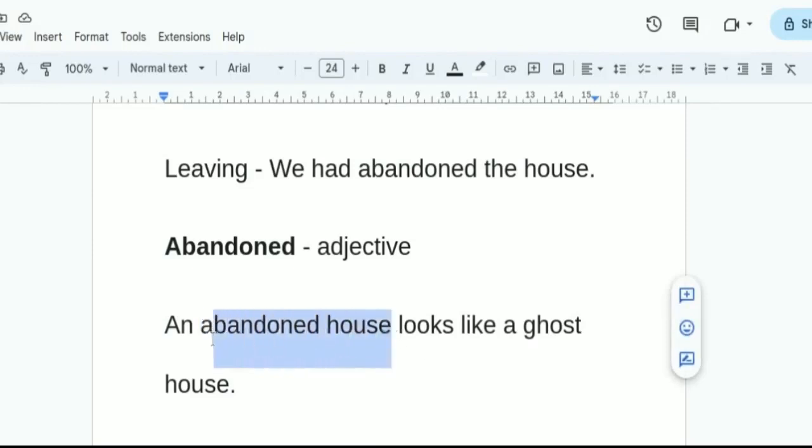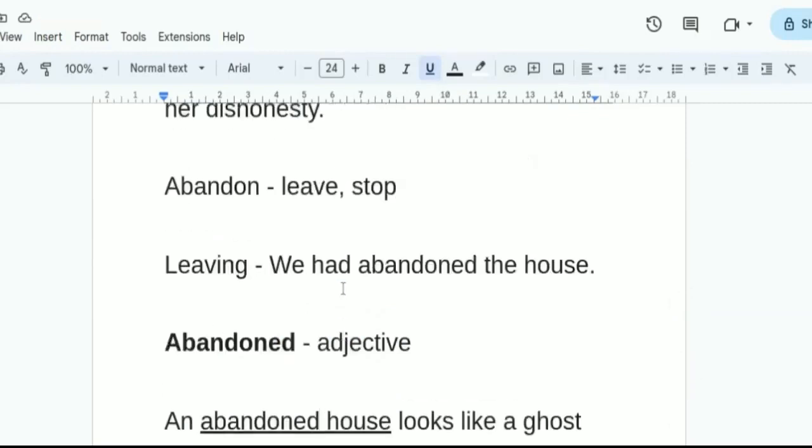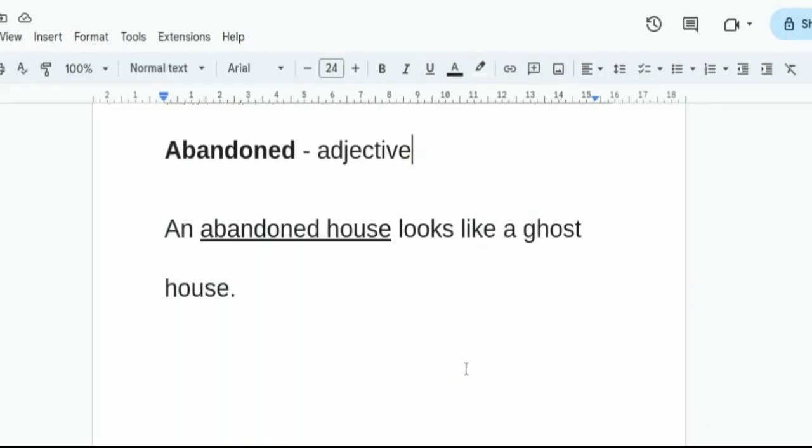So these two words have a relationship between them: abandoned house. And here the word abandon, which of course is a verb, we need to write it also here, otherwise it will be incomplete. So when we use abandoned, it works like an adjective. Therefore, an abandoned house looks like a ghost house.